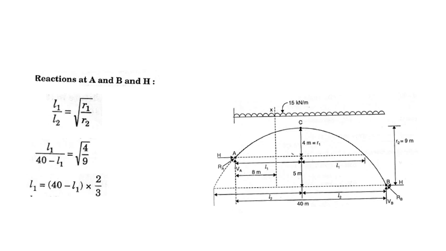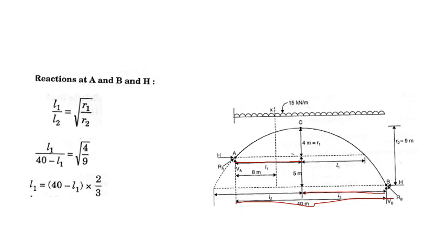And what is L2? Here you see, AC is L1, and CB is L2. And what is the distance AB? It is 40 meters. So L2 we can write as 40 minus L1, right?